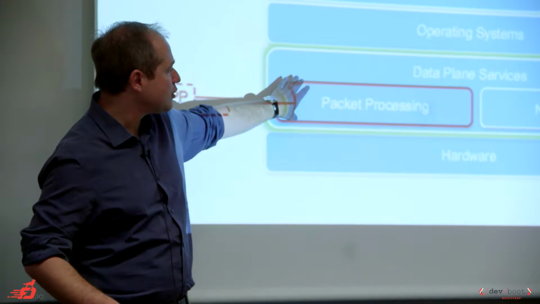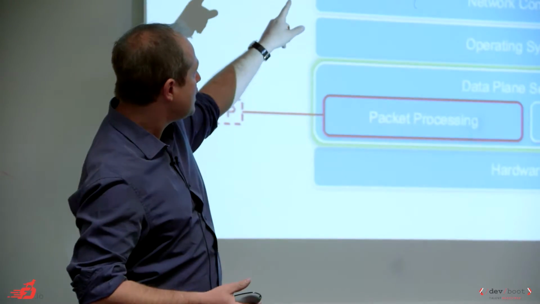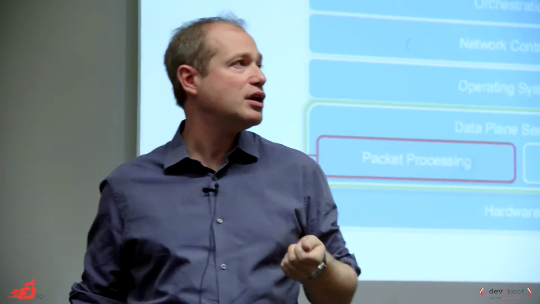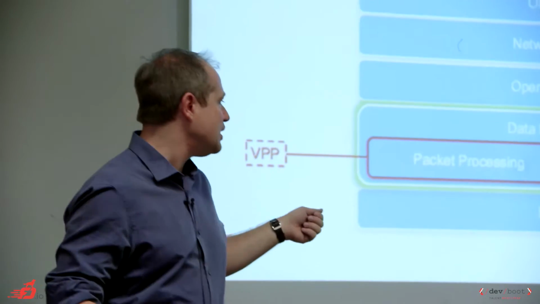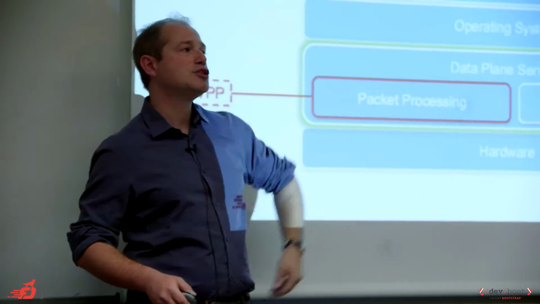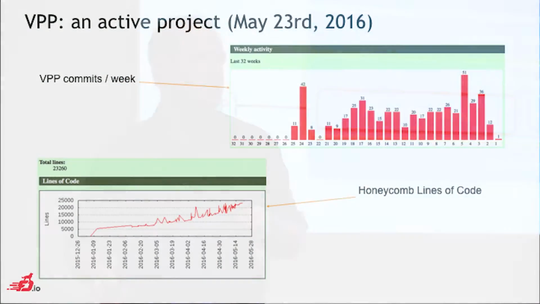What we are trying to do is to collapse some of these layers, not all of these layers, but especially, what I was saying before, is that we would like to have the application layer closer to this VPP layer. And you will see more and more APIs and integration scenarios to make that possible and to speed up the overall data center architecture.